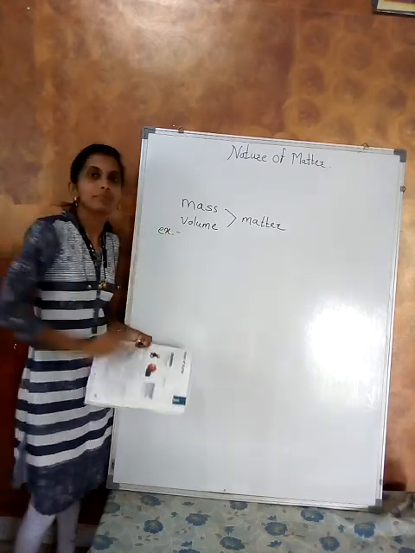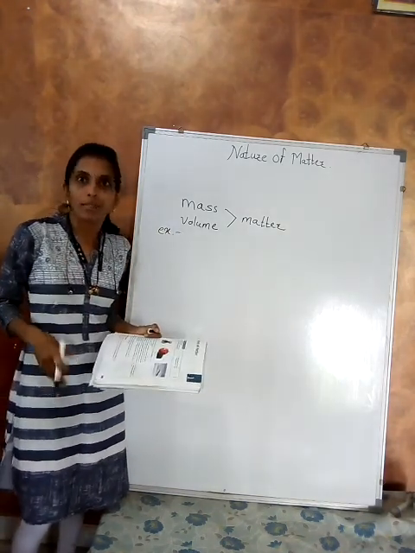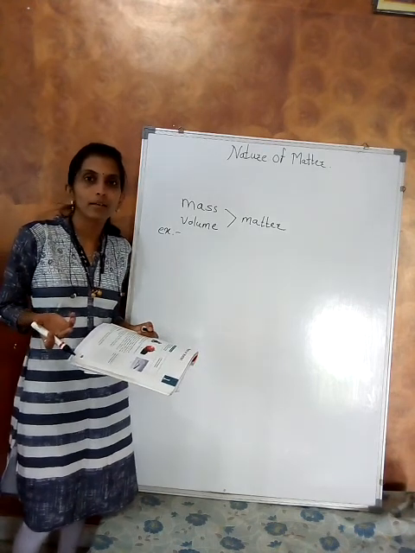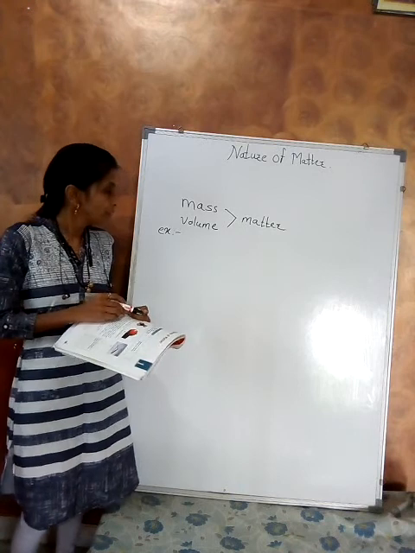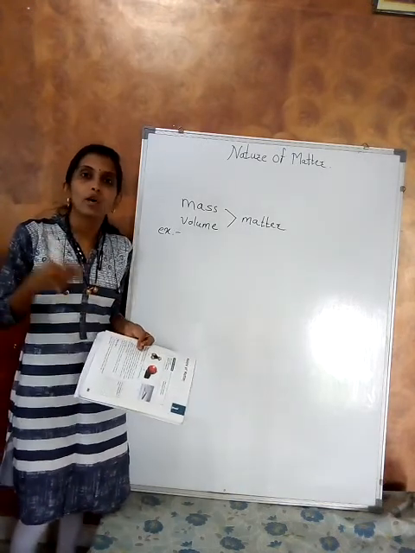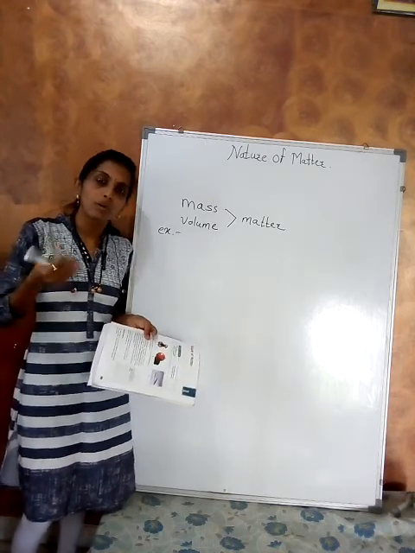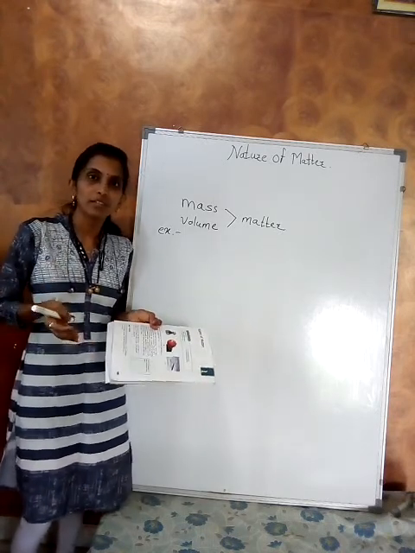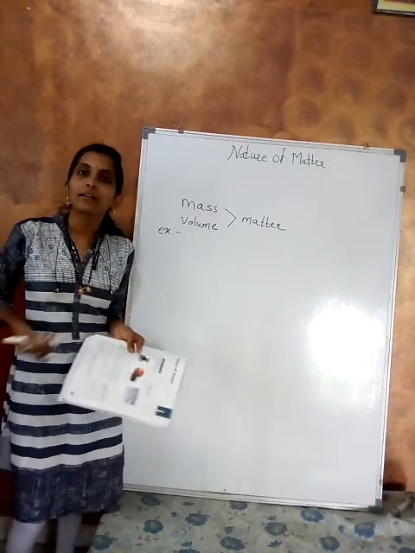Our bodies are also one type of matter because we have weight and our bodies occupy space. See how I stand here, I occupy space here and I also have weight.